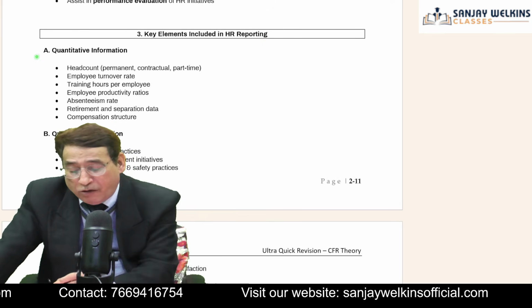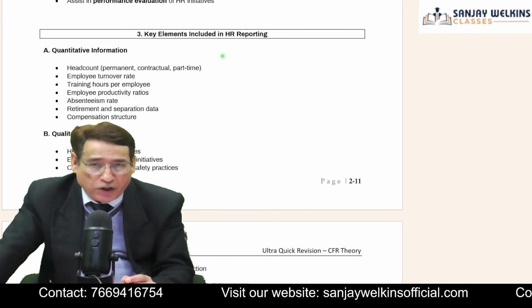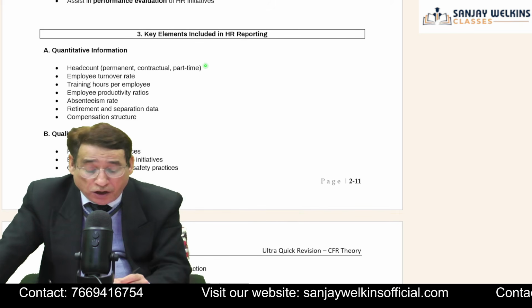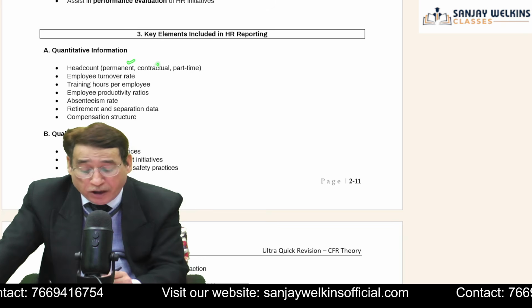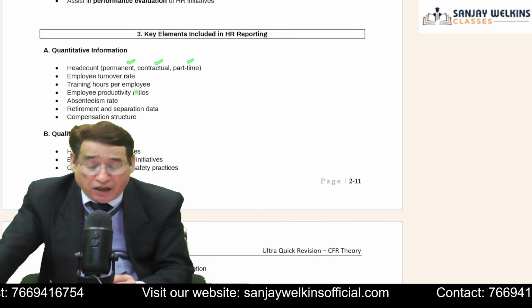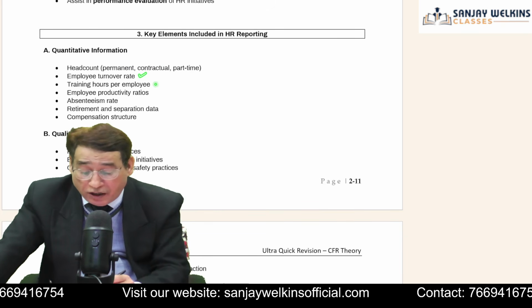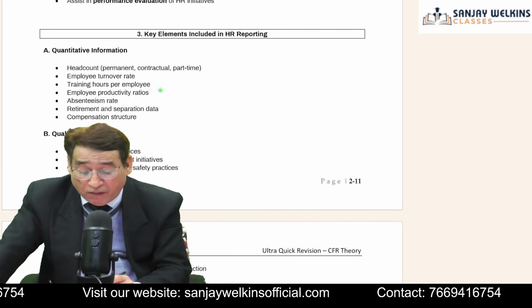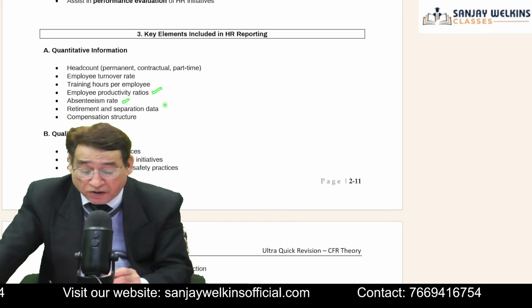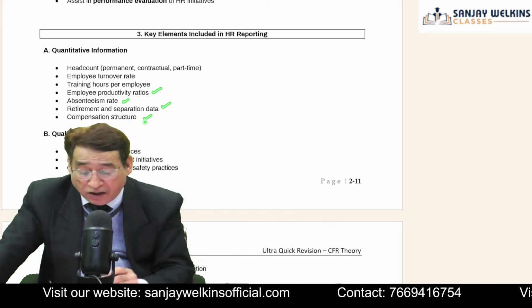Now, key elements included in HR reporting. Key element one is quantitative information. Quantitative information means you need to tell the head count, how many permanent workers, contractual workers, part-time workers, what your employee turnover rate is, the training hours per employee this entity is delivering, employee productivity ratios, absenteeism rate, retirement and separation data and compensation structure.